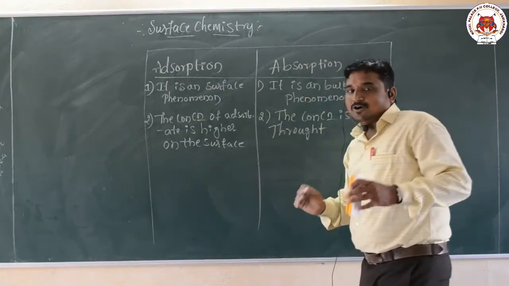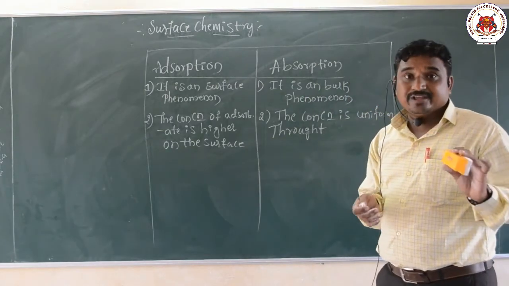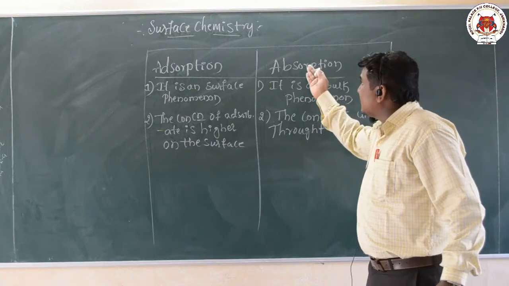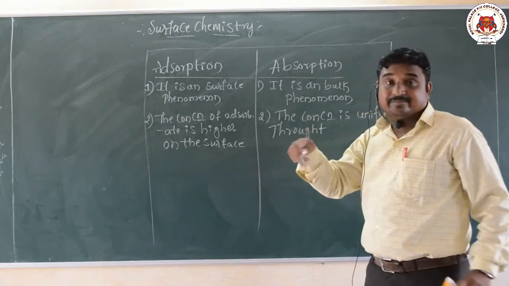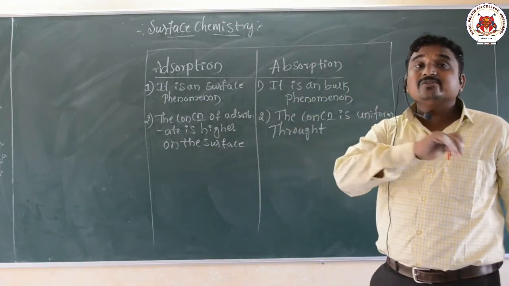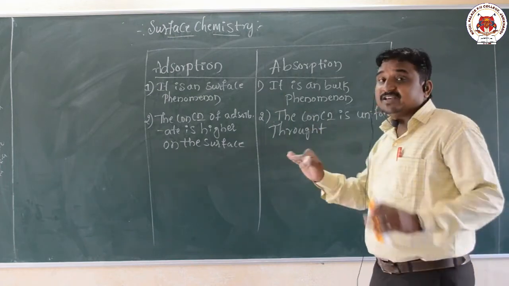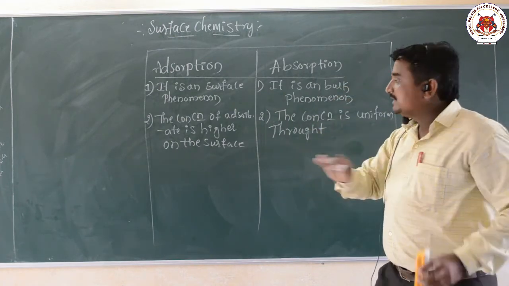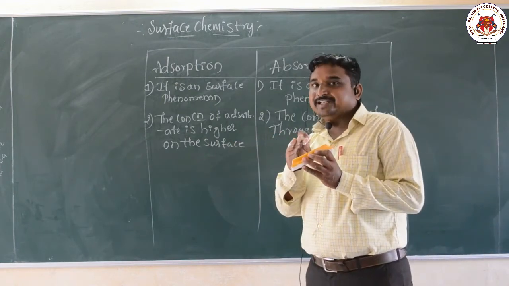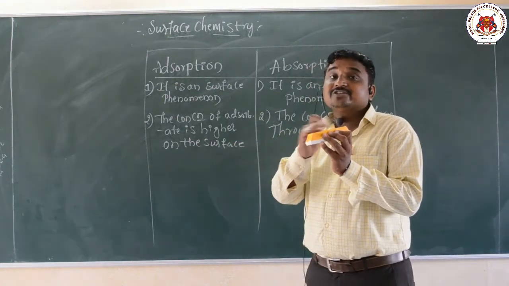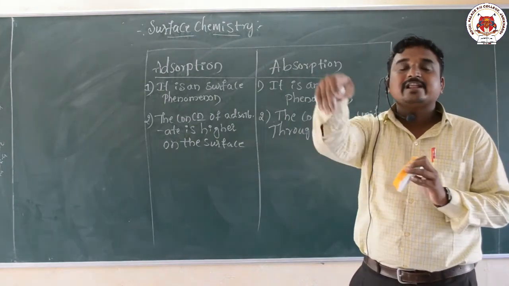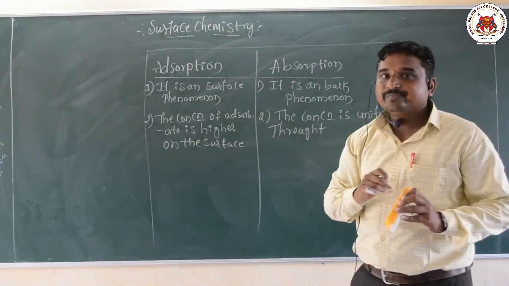That means on the surface as well as in the body the concentration is the same in the case of absorption, because penetration takes place and the molecules enter into the body. Hence the concentration is the same on the surface as in the bulk. In adsorption only the surface phenomenon takes place, hence the concentration of adsorbate is higher on the surface only, because there is no entry of molecules inside the body.